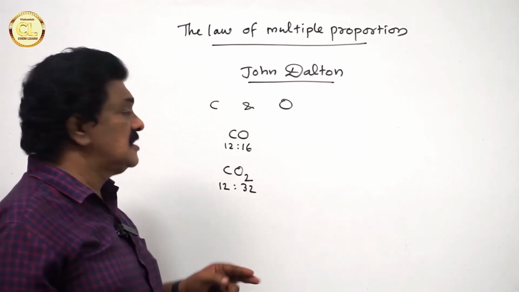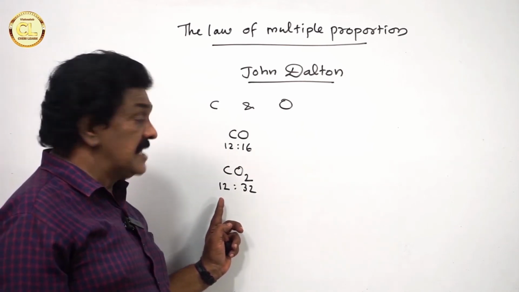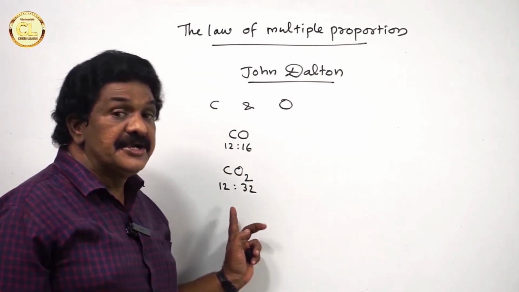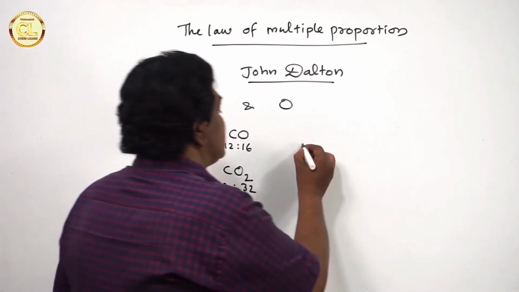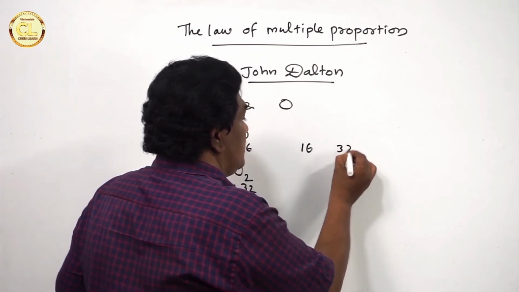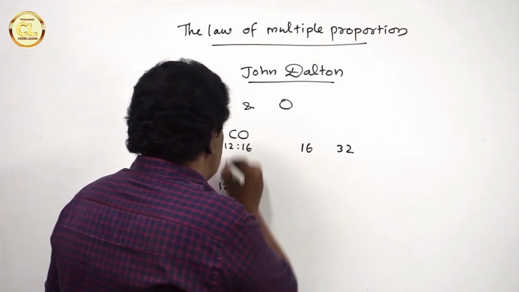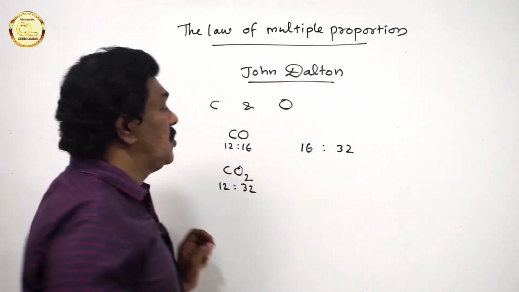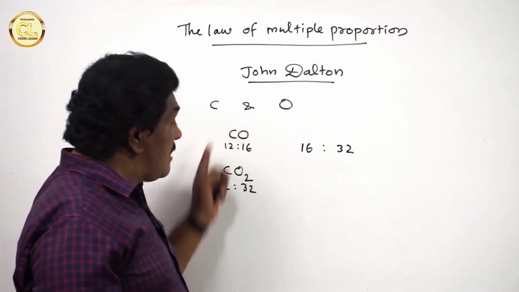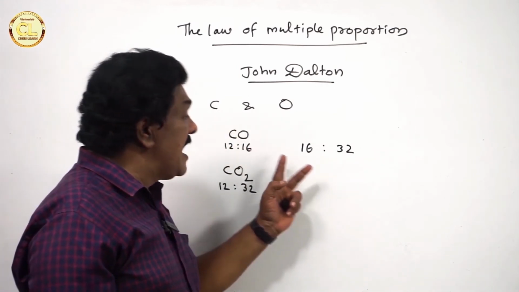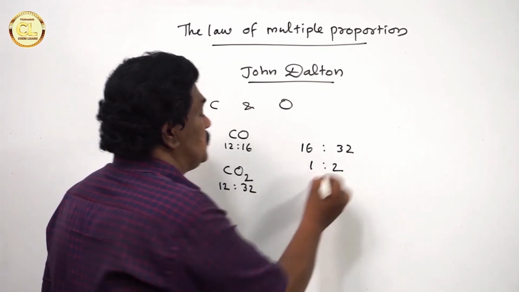In these compounds, the masses of carbon are the same, but the masses of oxygen are different. The different masses of oxygen, that is 16 and 32, that combine with the fixed mass of carbon, that is 12 gram, bear a simple ratio 16:32 or 1:2.